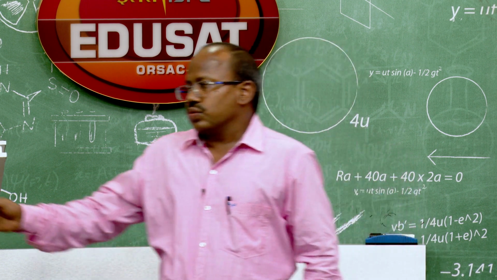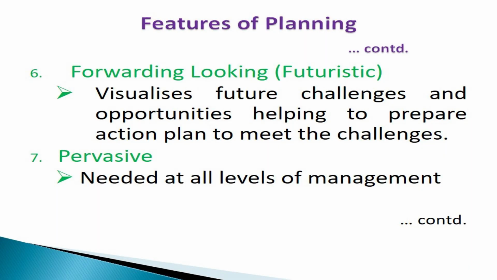Next, we are going to the next slide. You see the next slide, features of planning continues. It is forward looking. Planning is forward looking. Is it futuristic? I have already told. Planning focuses on the future. We are deciding objectives for the future. We are highlighting the future, and we are deciding the best course of action to be followed in future.